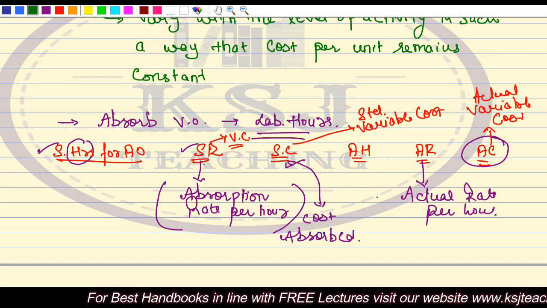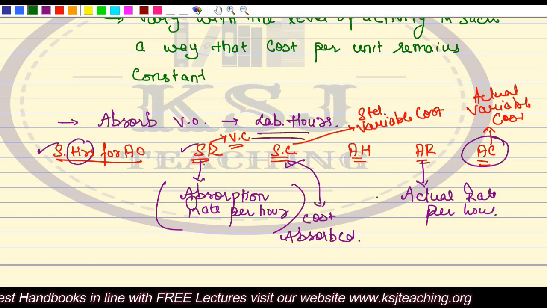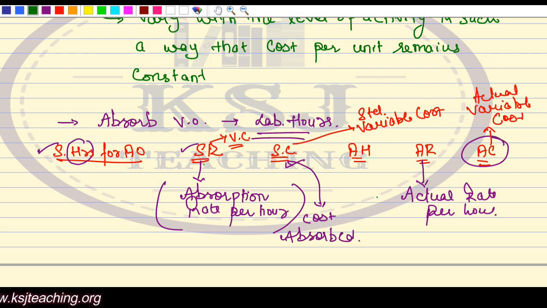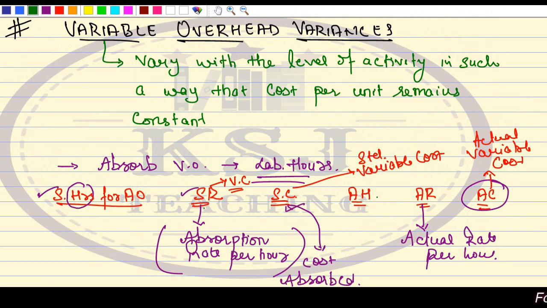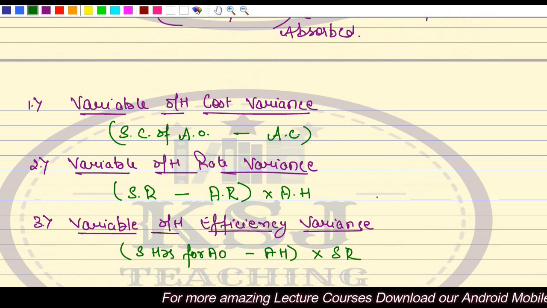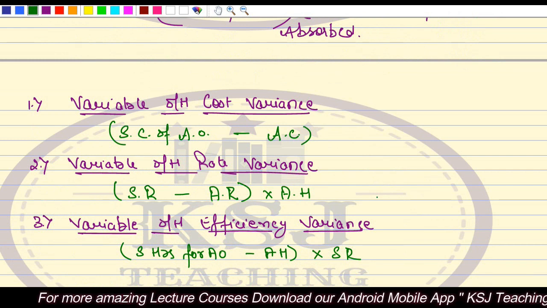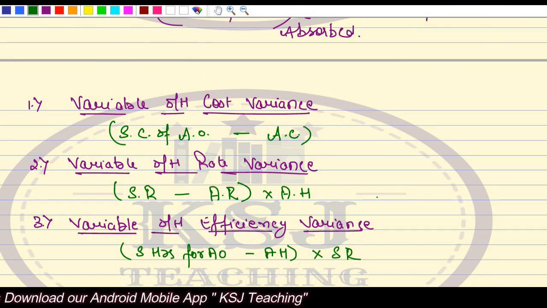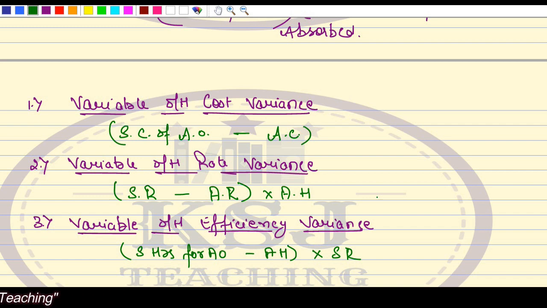Variable overhead absorption rate. Standard cost means the cost which you are planning to absorb, whereas the actual cost may vary from this. This is an important part. If this is clear, these are the three formulas. They are absolutely the same; the formulas are not going to change. The three formulas we studied in the labor variances, the same three we are going to use in the variable overhead variances.